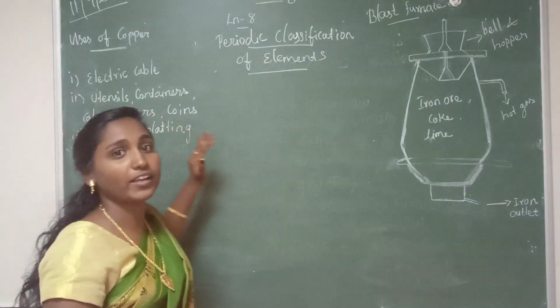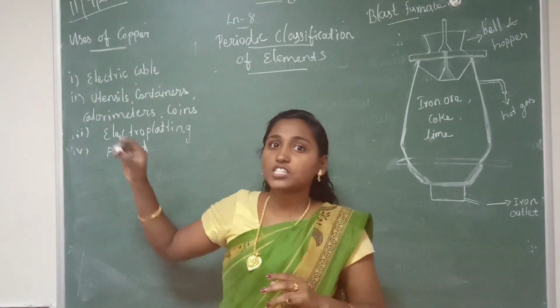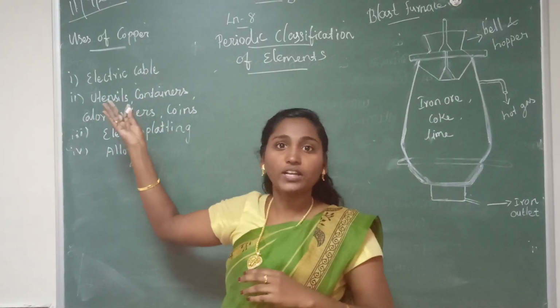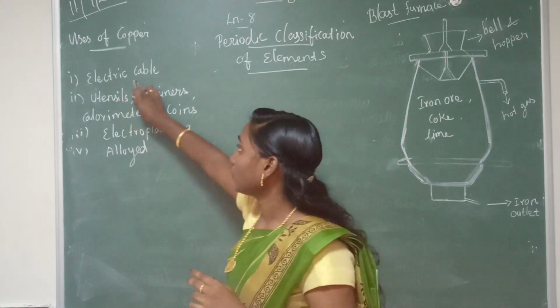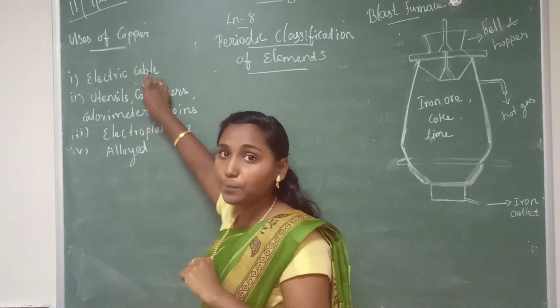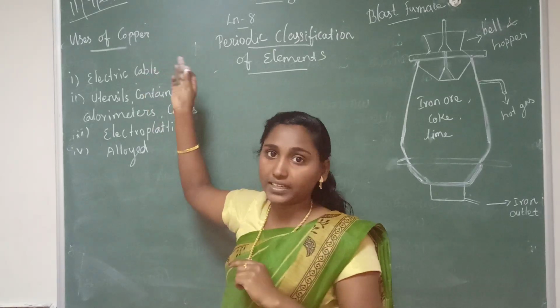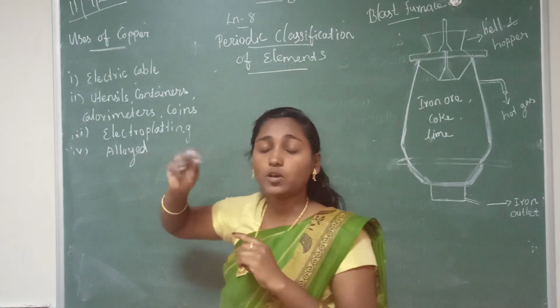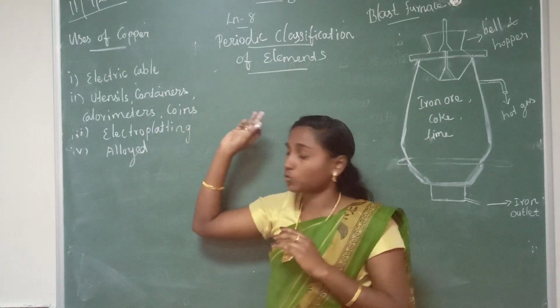Here the first point is that copper is used in the manufacturing of electrical cable and other electronic appliances. That means electrical wires, cable wires, and any other electronic devices.